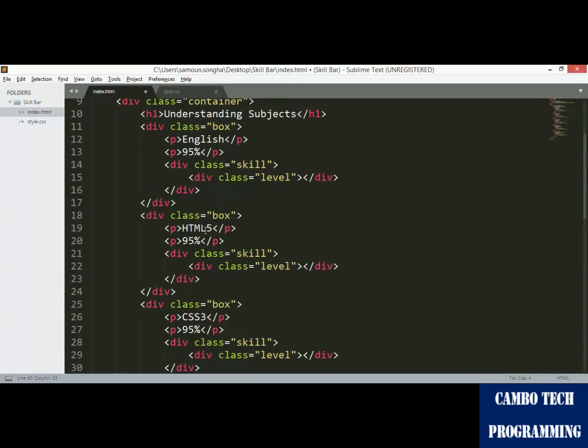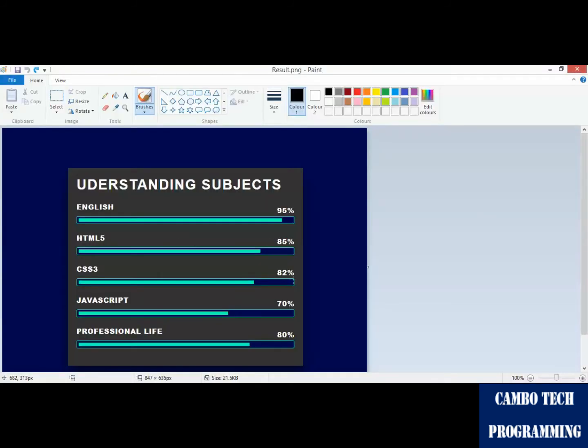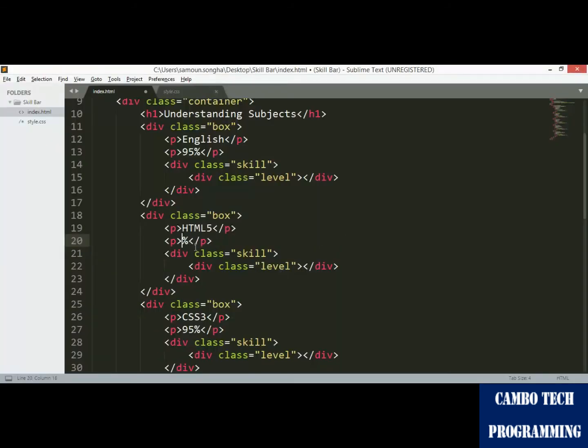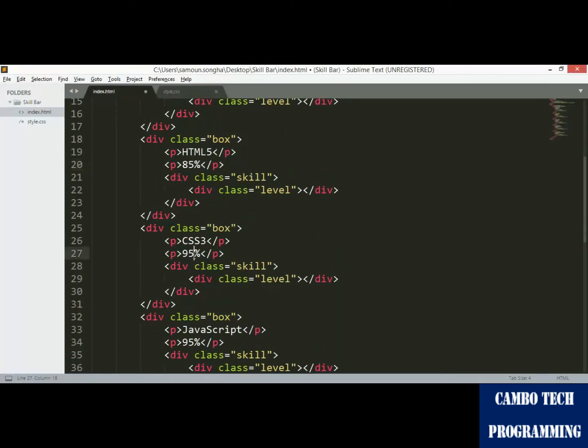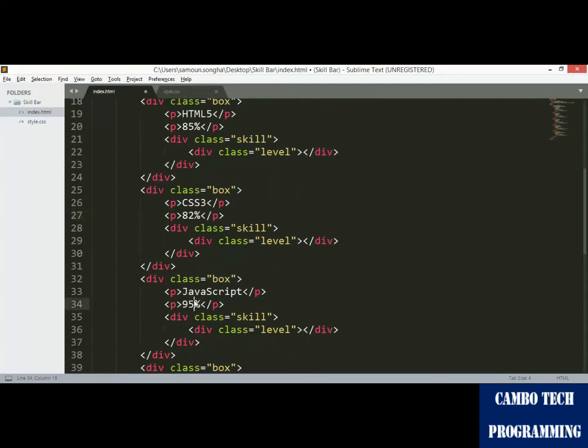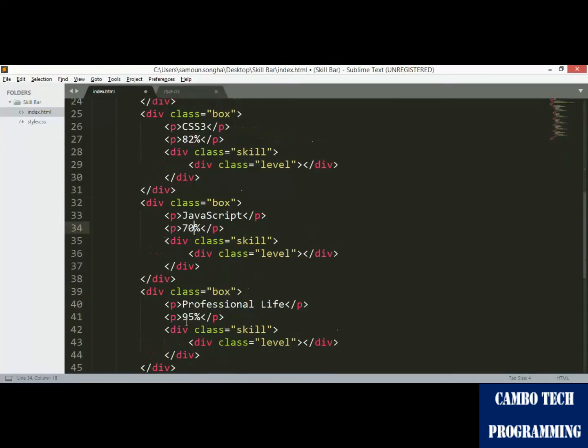Then we're going to set the percent of each subject: HTML5 is 85%, CSS is 82, then 70%, and the last is 80%.